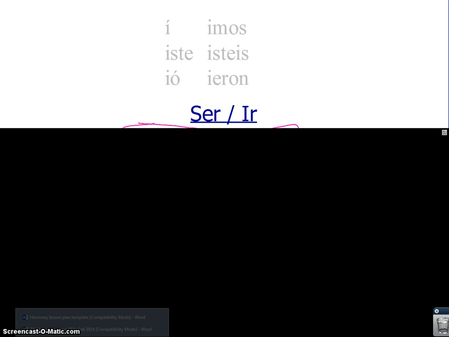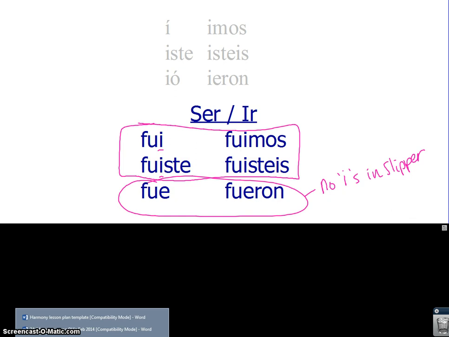Alright, one thing that is sort of nice and also sort of crazy is that ser and ir conjugate exactly the same way as each other in the preterite. Here is their chart. So, because of this, I call ser and ir the FU verbs.